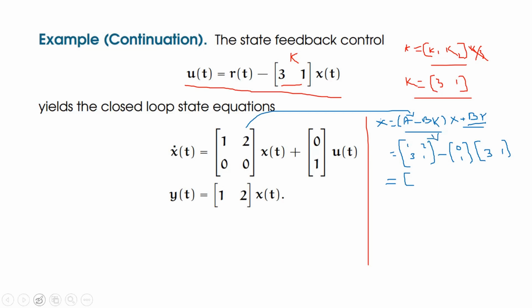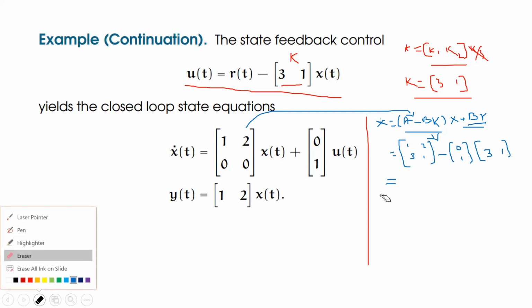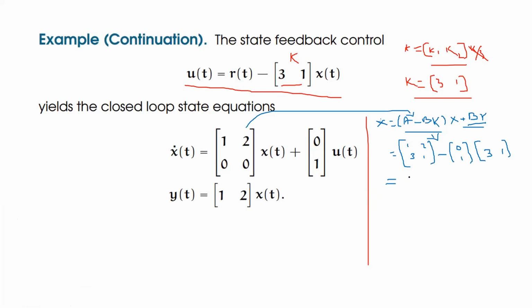After simplification, if you simplify this expression, I will get a matrix like this. What is the resultant matrix over here? This is 1, 2, this is 3, 1, minus. What is the multiplication of these two matrices? 0 into 3 plus 0 into 3.